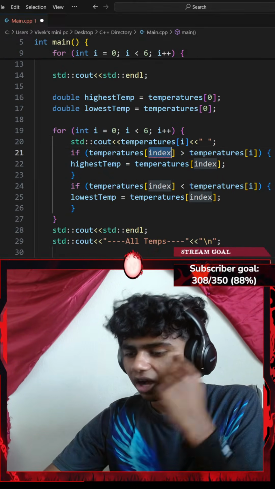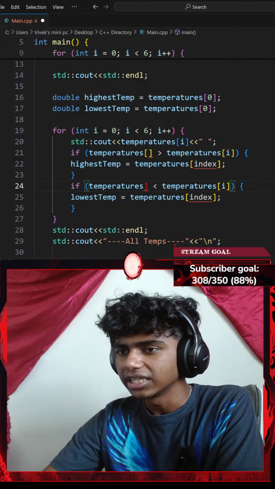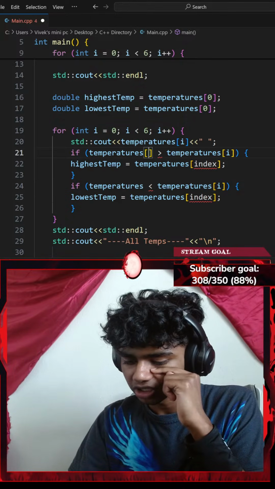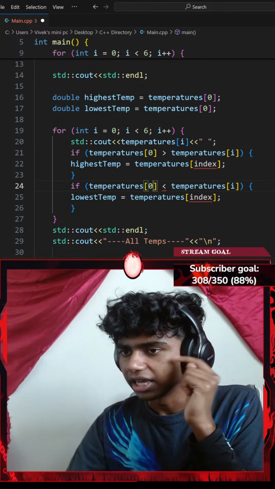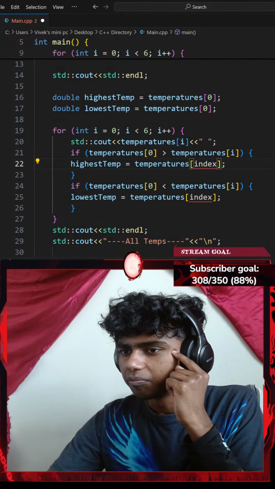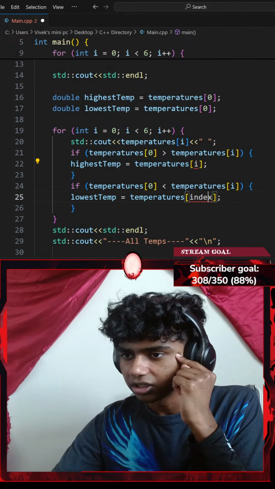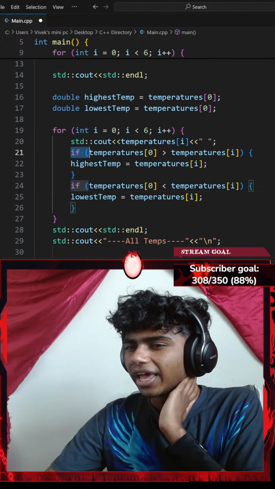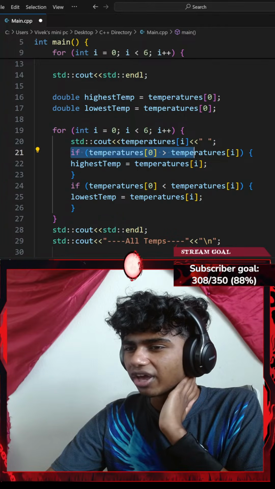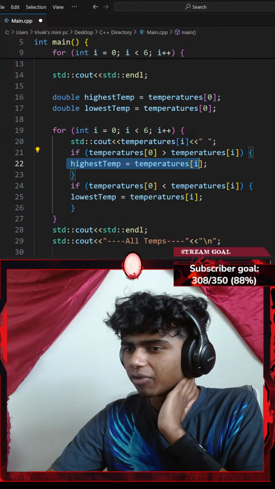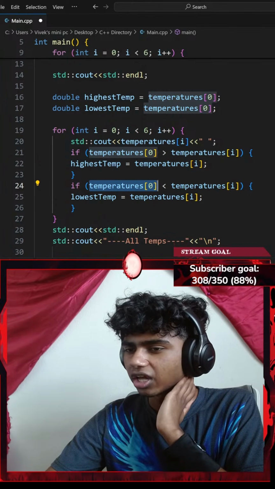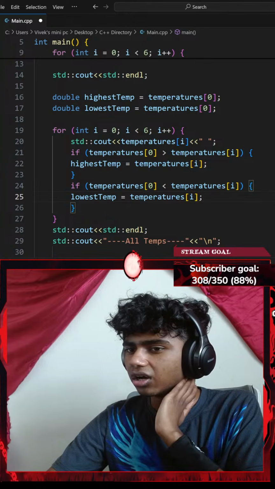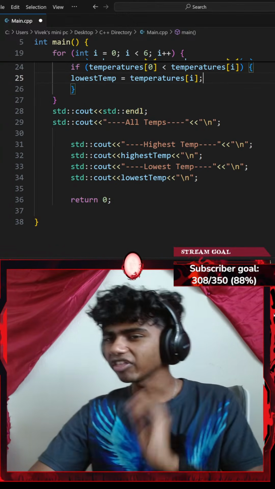Okay, so I'll remove these indexes. Instead, I gotta find my current temperature. So my current temperature is going to be my temperatures array at index of 0. Okay, let's get that at index of 0. This is going to be I. That's going to be I. There we go. Okay, so firstly, if my temperature at index of 0 is greater than my temperature at index of I, print my highest temperature. If my temperature at index of 0 is less than my temperature at index of I, okay, perfect. I think that should fix it.